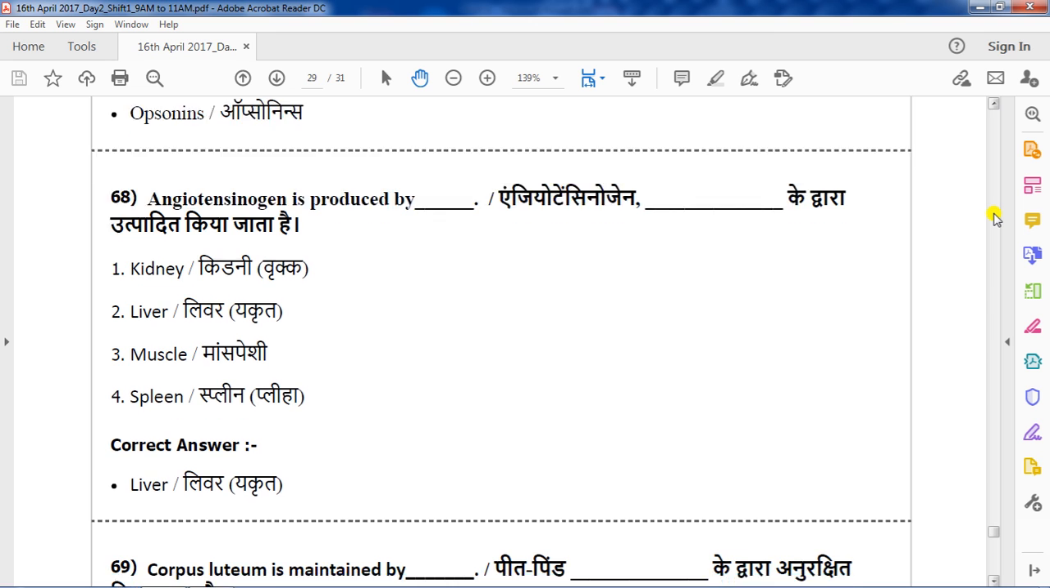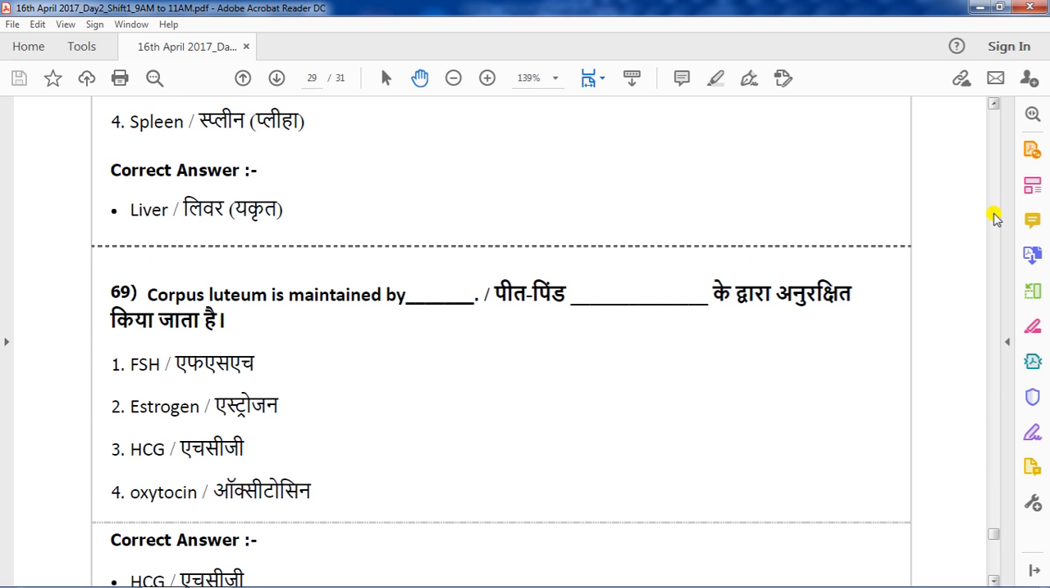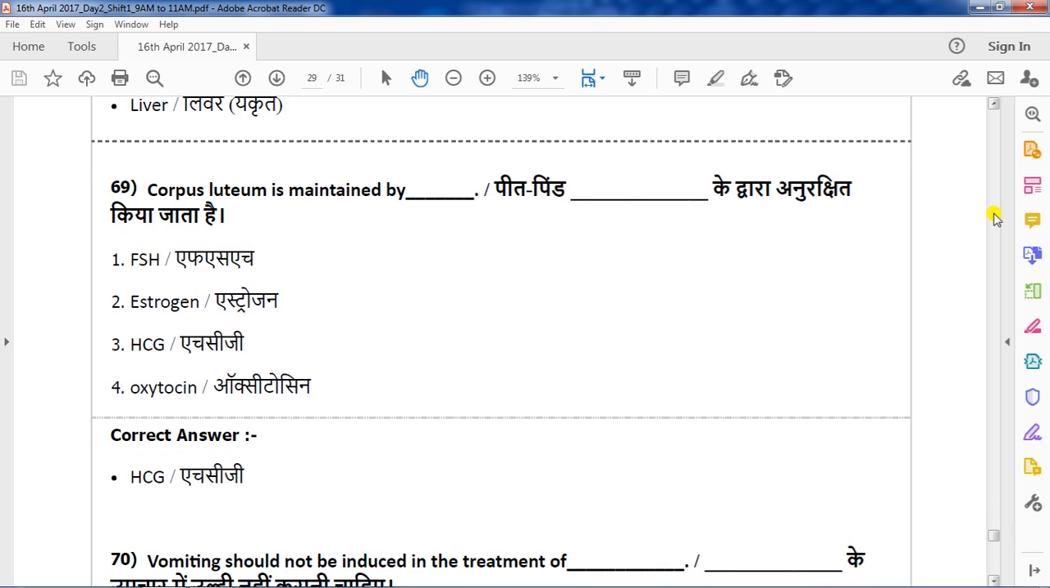So, we are moving to the next question, question number 69. Corpus luteum is maintained by. We know that corpus luteum is responsible for the production of progesterone hormone, especially during early pregnancy. Options are FSH, follicle stimulating hormone, estrogen, HCG, human chorionic gonadotropin, then option 4, oxytocin. The correct answer is HCG.